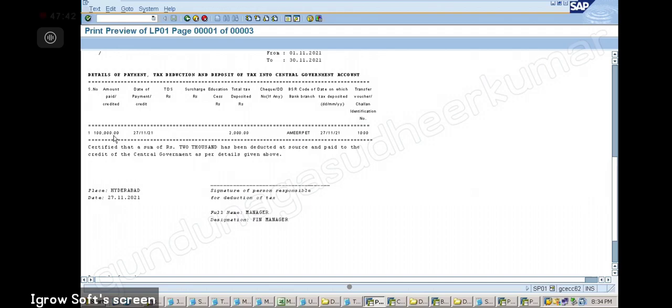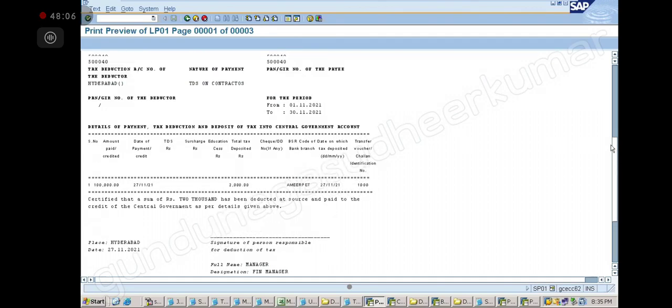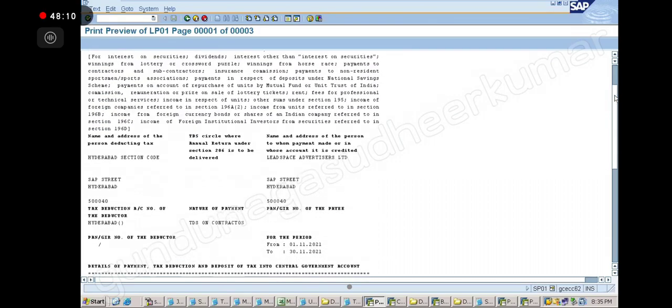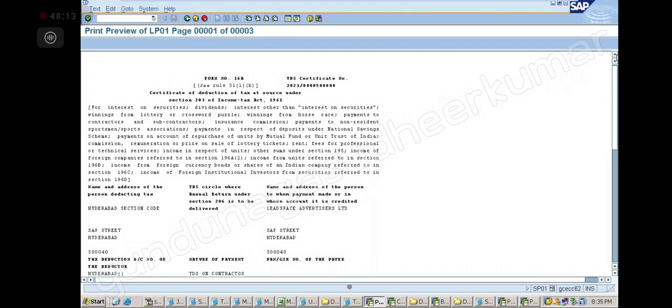Here you see it is certified that a sum of rupees 2000 has been deducted at source and paid to the credit of the central government. So how much amount? 2000, right? What is the challan? Why am I getting this? This is a branch code. Okay, understood now? The TDS certificate will be ready to print like this. So the number and all we are controlling.